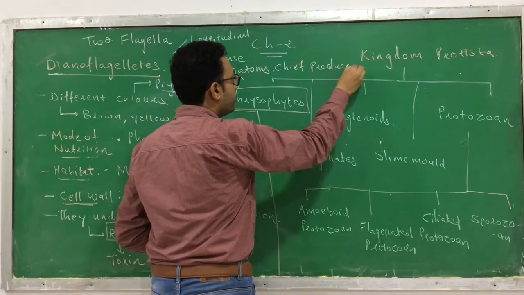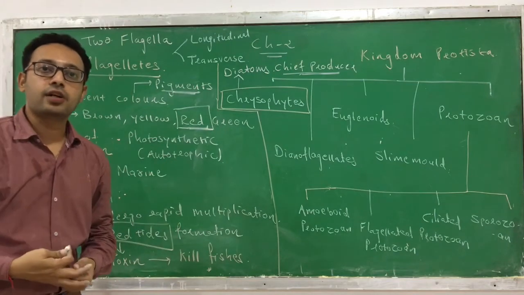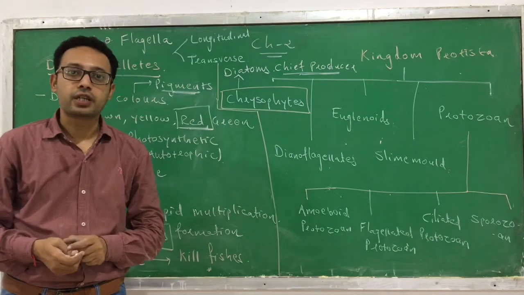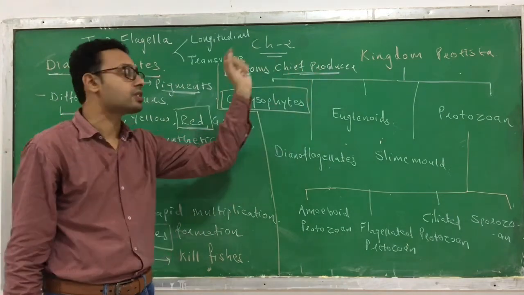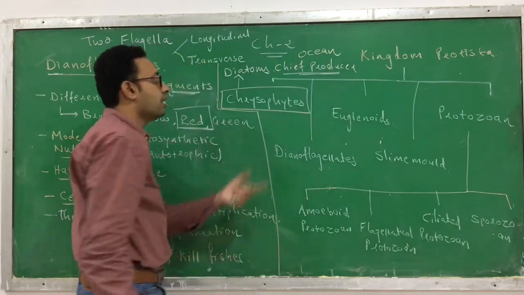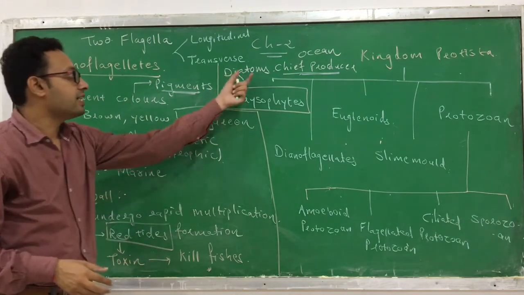You know the meaning of producers. Producers means they prepare their food by themselves. You might have learned producers, consumers. So in chrysophytes, the diatoms are the main producers in the oceans. That you have to remember. This is a very important point regarding diatoms.